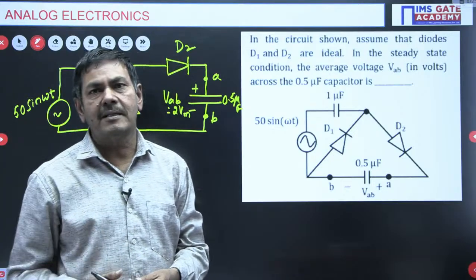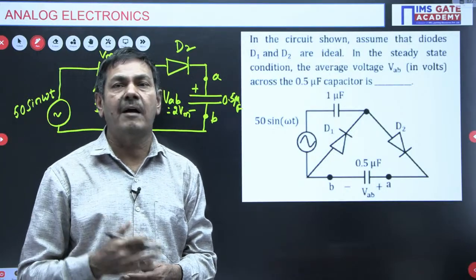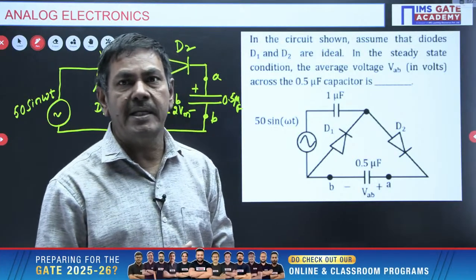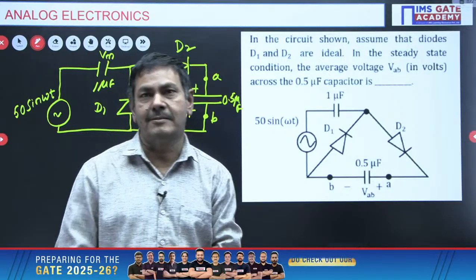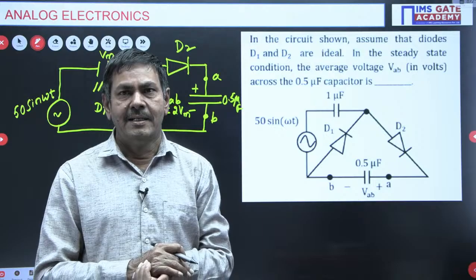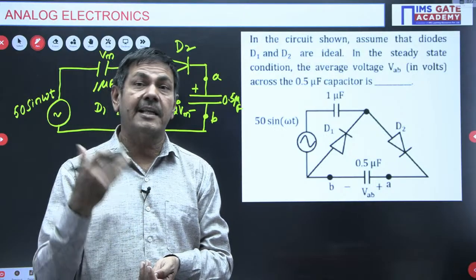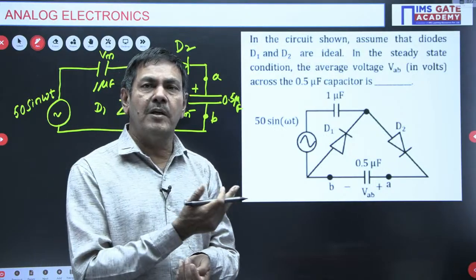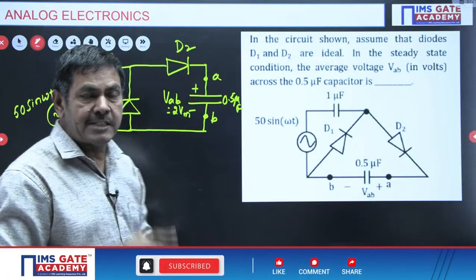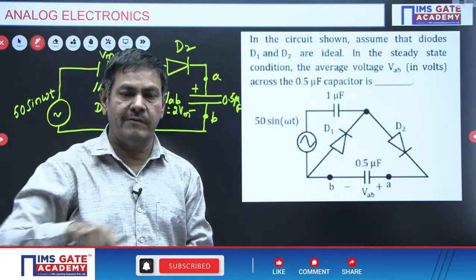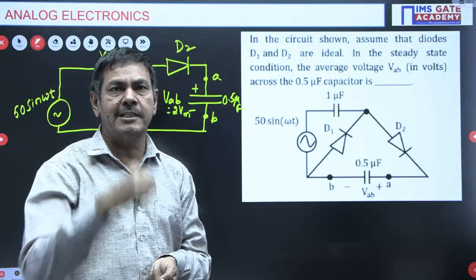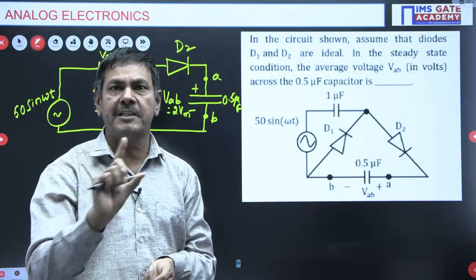Sir, why will the third capacitor not develop 3 Vm or 4 Vm? The reason is the diode is not an amplifier here. The diode will not amplify the input voltage. A transistor can amplify. But the input voltage we are giving, peak to peak, how much here? Minus Vm to plus Vm, we are giving this sinusoidal waveform. Minus Vm to plus Vm only is possible. The difference of the voltage, Vm minus minus Vm, is nothing but 2 Vm.